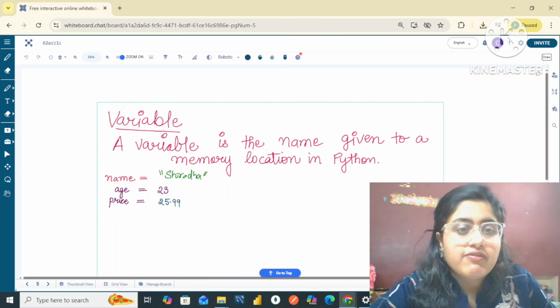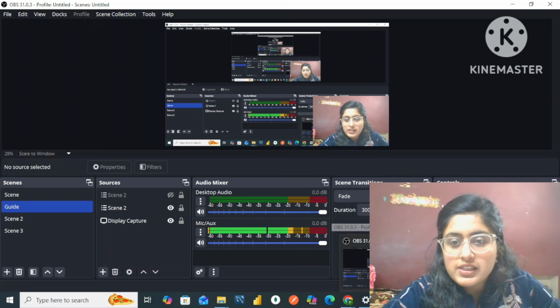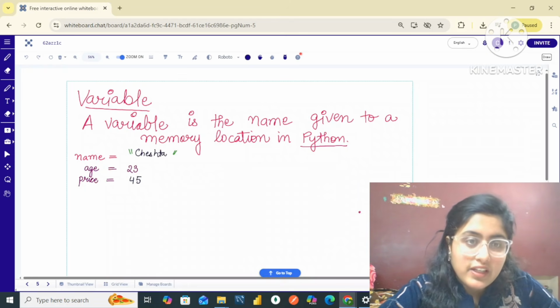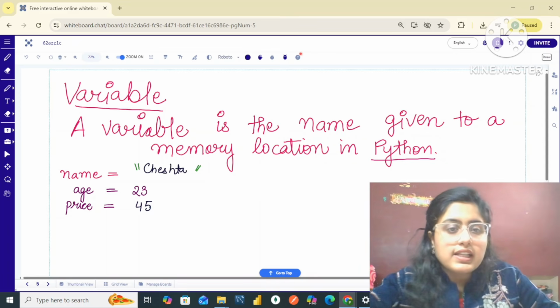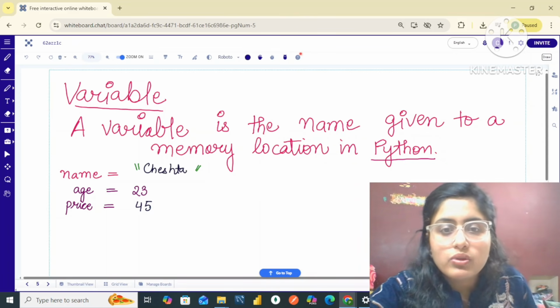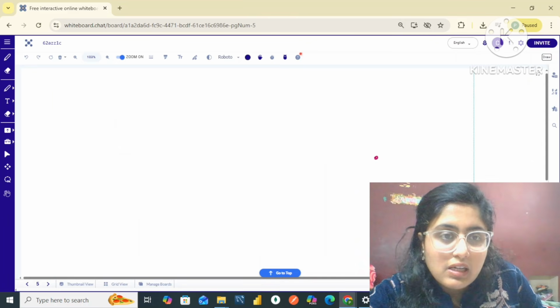That is, variables in Python. So now let me tell you, my dear friends, about a variable. Okay, my dear friends. So a variable is simply the name given to a memory location in Python. Okay, let me just explain it to you with the help of an example.